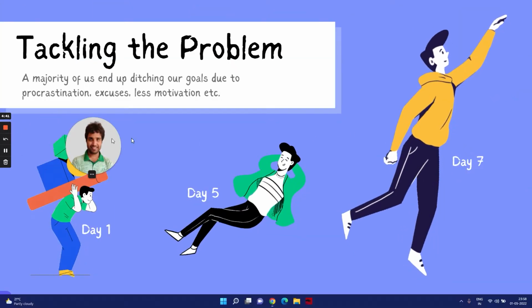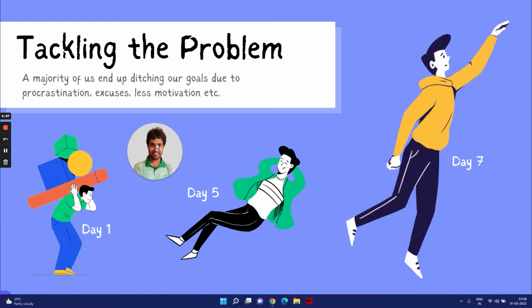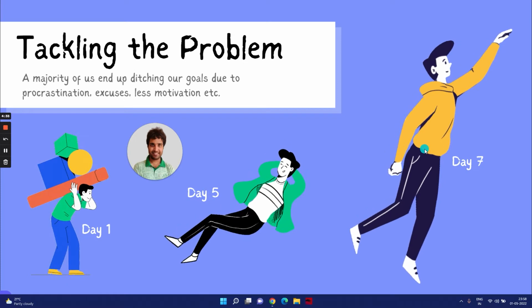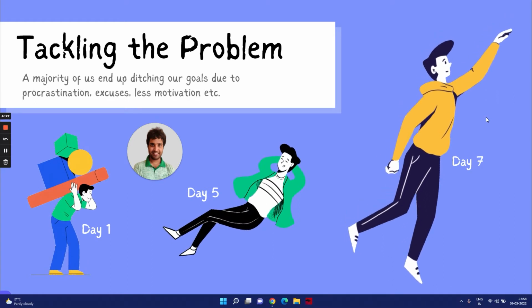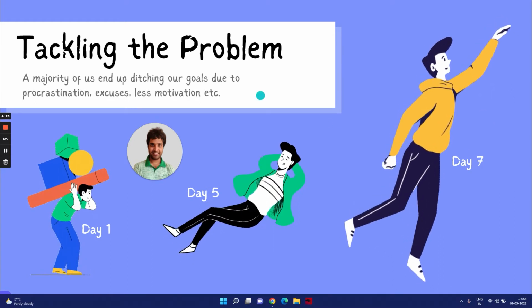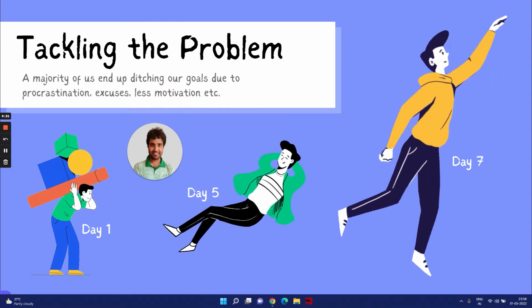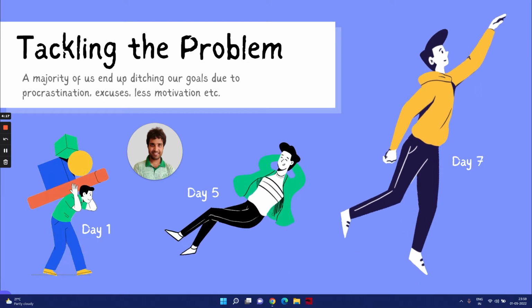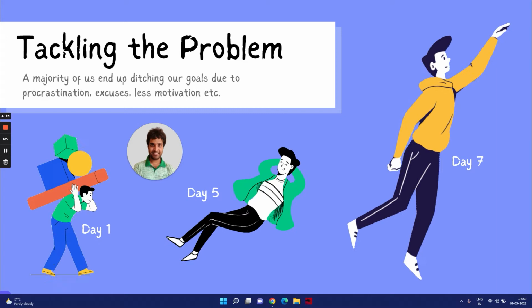The main problem that we are trying to tackle is not being able to achieve your goal. As you can see with these three pictures, on day one, this person is super motivated, but by the end, he has totally forgotten what the goal was. It can happen due to many reasons like procrastination, excuses, less motivation, etc. And for this reason, we have built Trusty Tacos so that you can go ahead and achieve your goal with a community while gamifying the whole process.